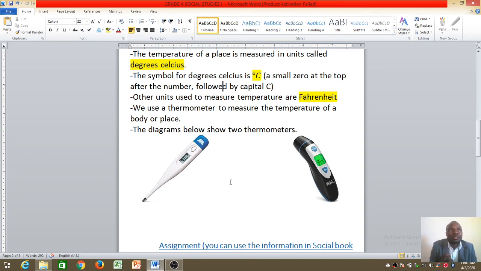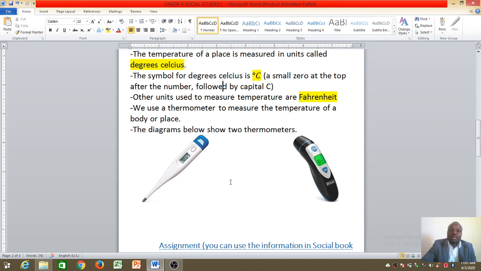At the end of this lesson or this video, you should be able to ask yourself, if I may be asked in an examination or in a test, what instrument is used to measure temperature? The answer should be thermometer. Which units are used to measure temperature? There are two. One we said degrees Celsius, written with small o with a capital C. Another unit is Fahrenheit with capital F.